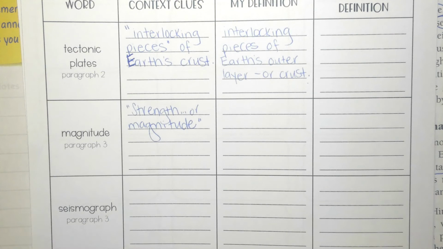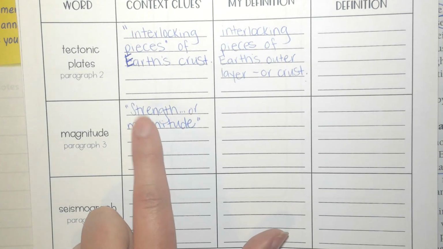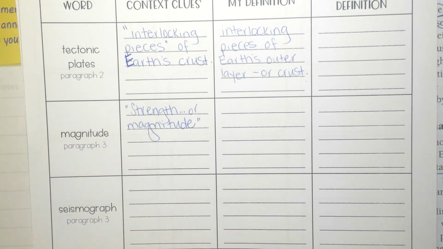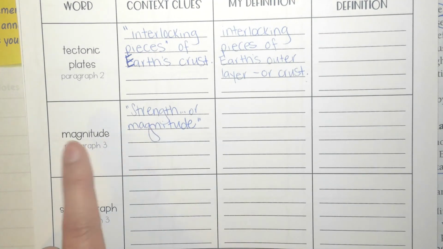And now using that, I can come up with my own definition. So what do I think magnitude is based on the fact that I know it's strength? Well, specifically the strength of what? We don't say Mrs. Smith has so much magnitude, right? We would say Mrs. Smith has so much strength, right? So when we use magnitude, what are they specifically referring to?